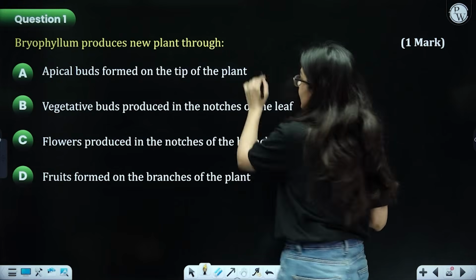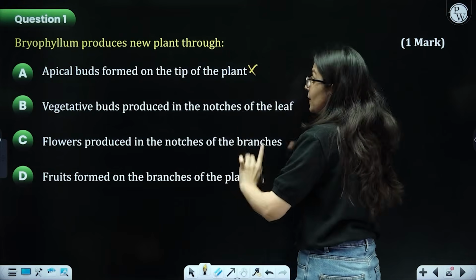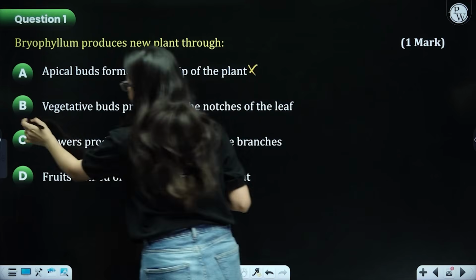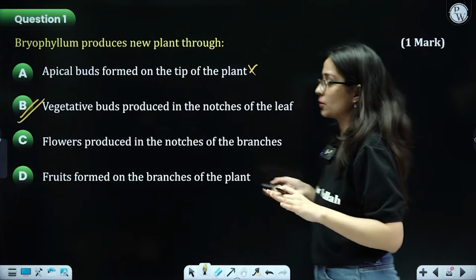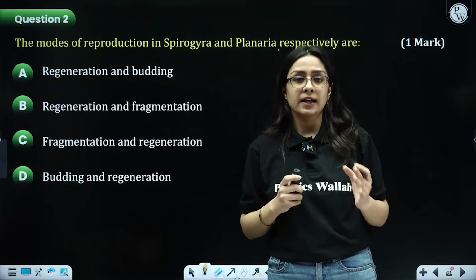So apical buds, absolutely no. Then vegetative buds that are produced in the notches of the leaf, yes, this one is correct. Flowers are not used, fruits formed, no, they are not responsible. So option B over here is the correct option.